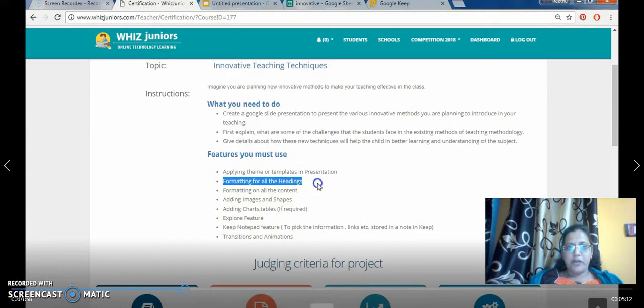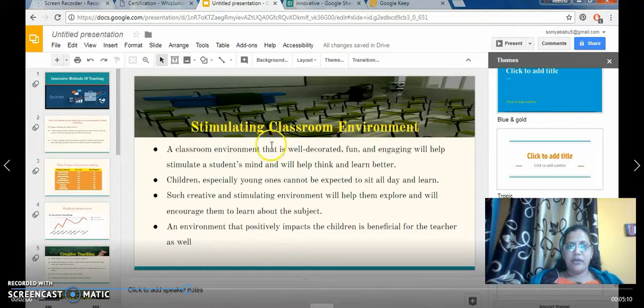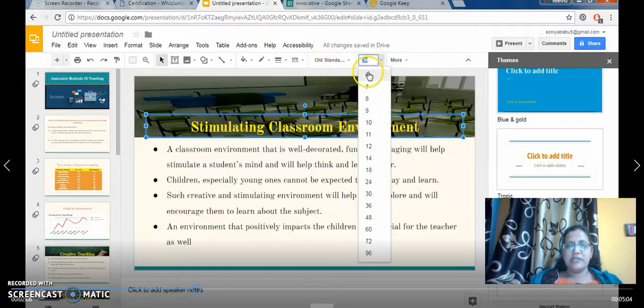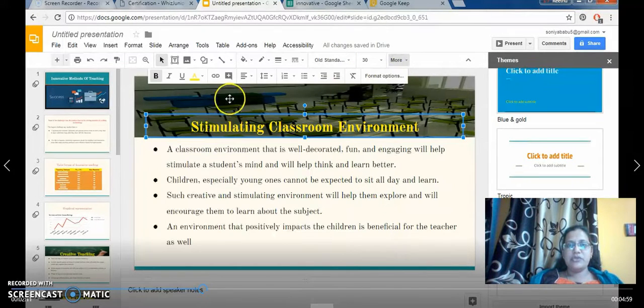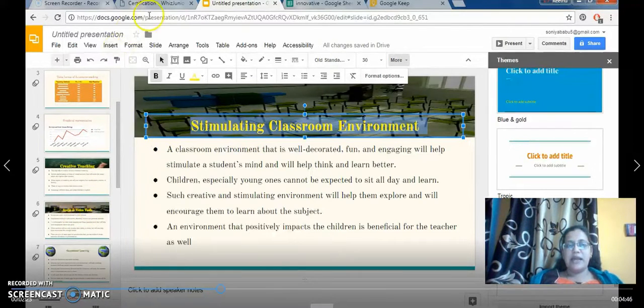The next one is formatting for all the headings. For all the headings, I've just given the formatting. See, I've given the colors and I've given a background picture. I used text formatting, the size and all those things. I've also used bold, italic, underline. I've also used colors to change each and every heading. I've given the center alignment. I also used all the other alignments, and this is how I have done it.